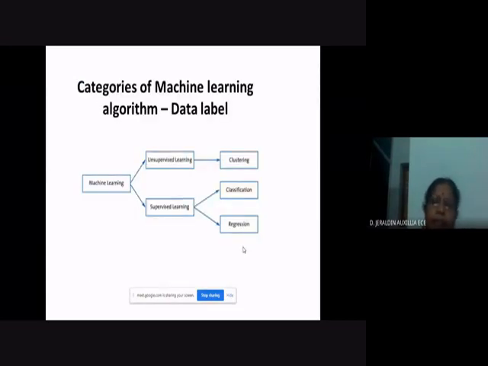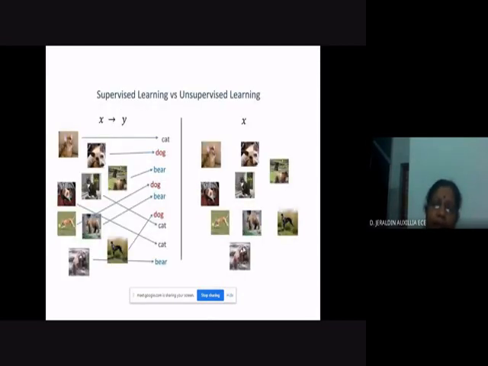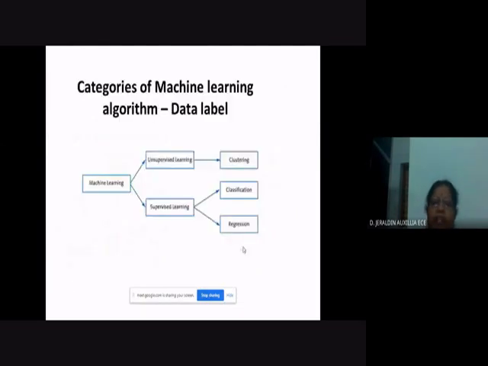Now, next, machine learning problems can be classified depending upon the data label, right? There are many machine learning algorithms. Mainly, the machine learning algorithms will be classified depending upon the data label.